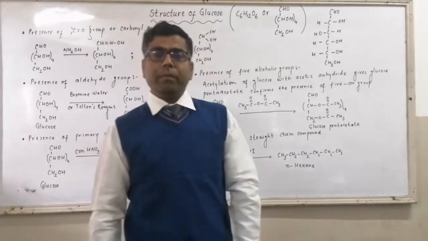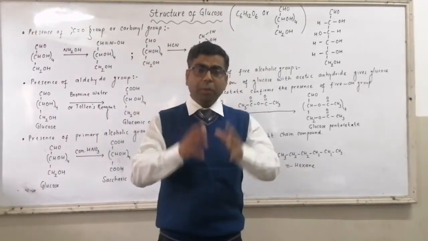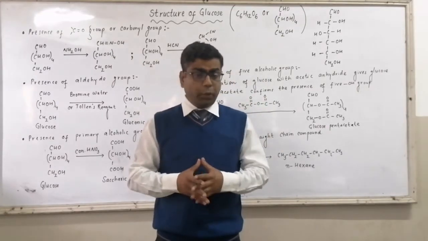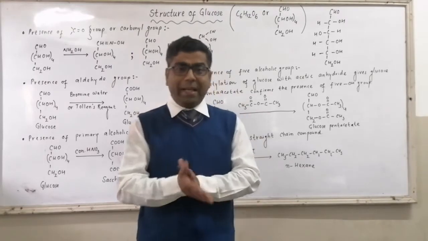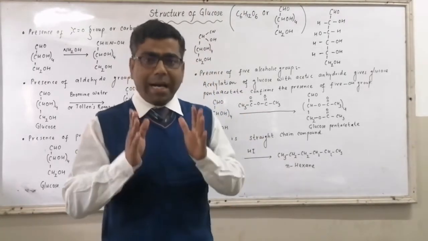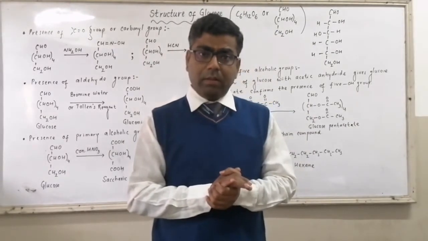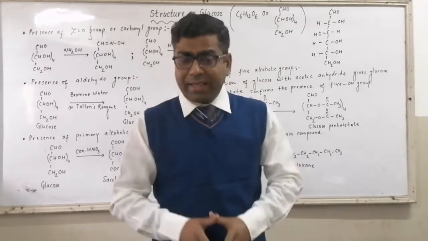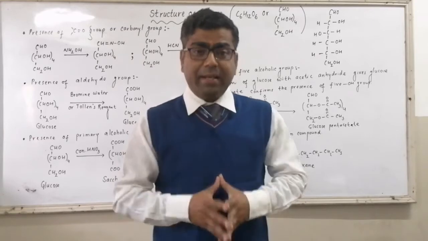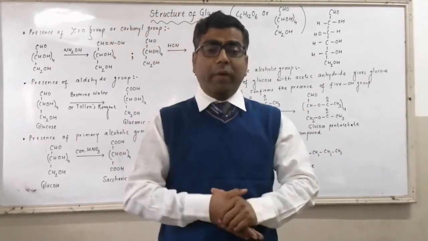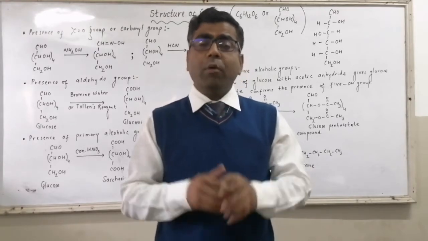Now we will prove that the given group is your aldehyde group. We know it very well that CHO group, that is aldehyde group, is highly susceptible towards oxidation. Mild oxidizing agents or weak oxidizing agents can oxidize CHO group to COOH group, that is your carboxylic acid group.